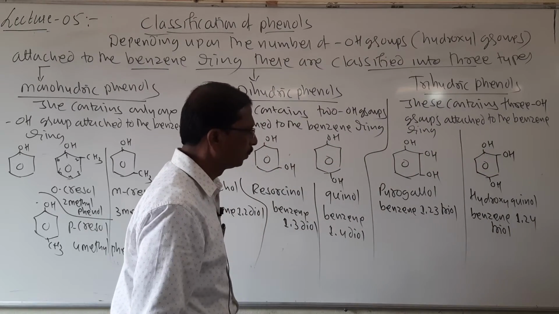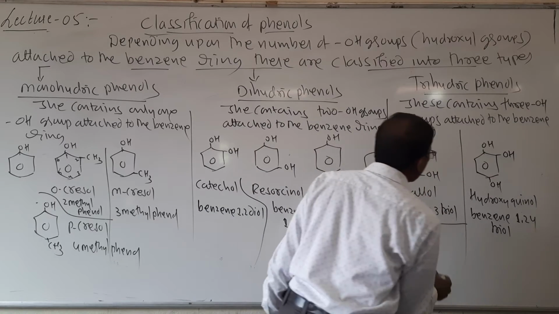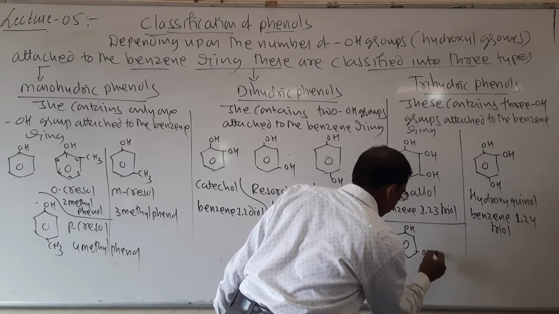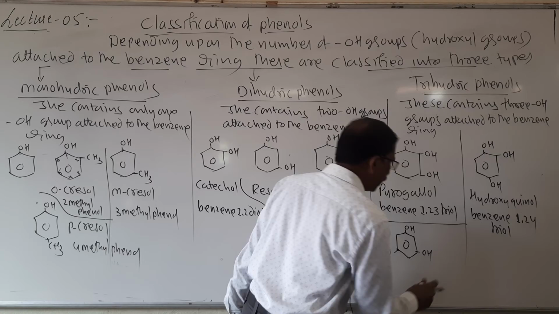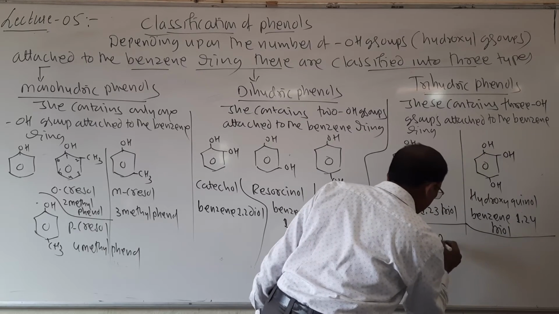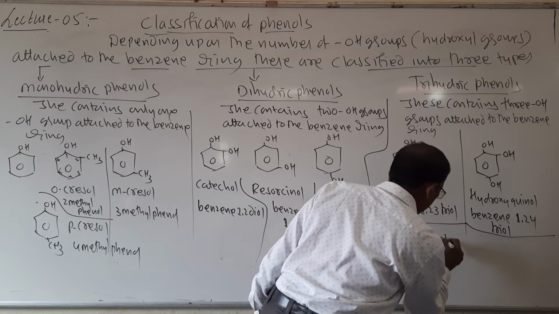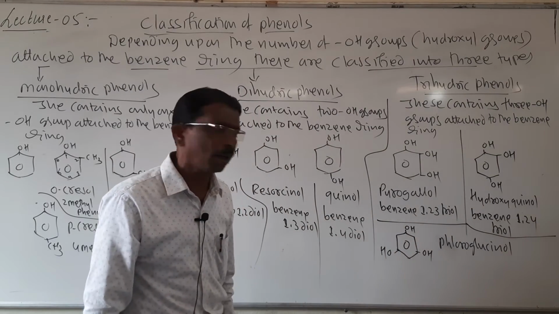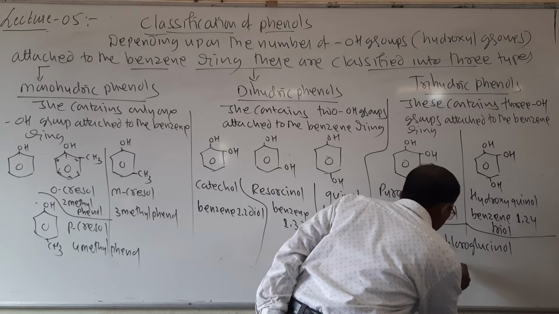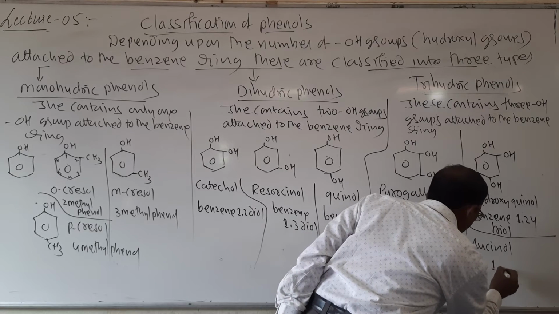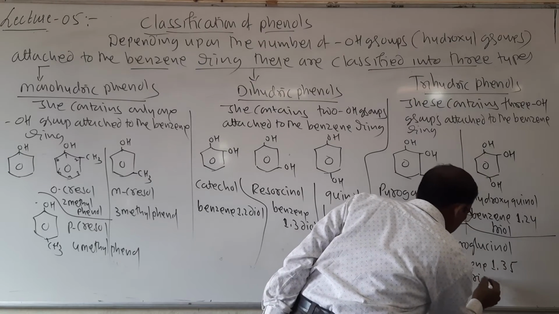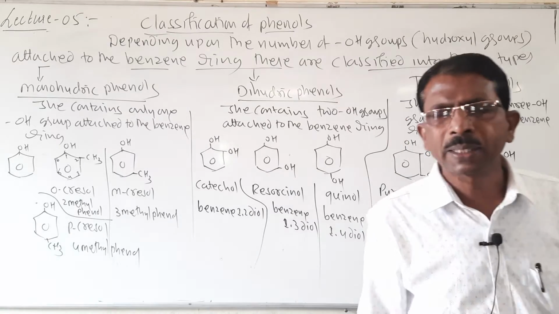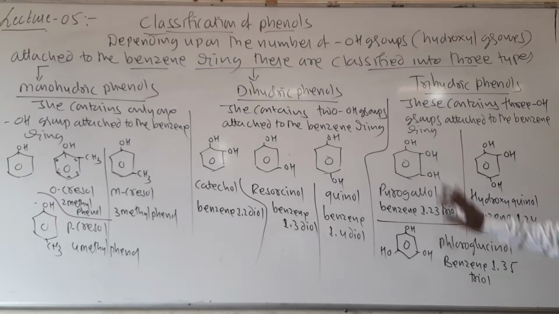And then the third one, its common name is phloroglucinol, and its IUPAC name is benzene 1,3,5-triol. So students, here I have given the IUPAC name as well as the common name.